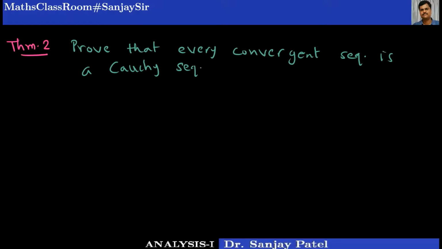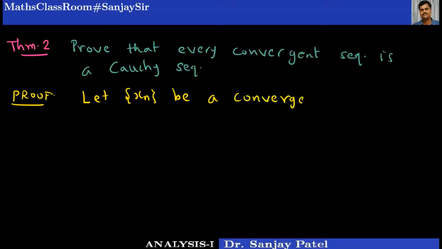So the proof: we must start with a convergent sequence. Let xn be a convergent sequence. That is, limit as n tends to infinity of xn exists and is equal to, say, some number x. This limit exists and it is some real number. We want to prove that this sequence xn is a Cauchy sequence.